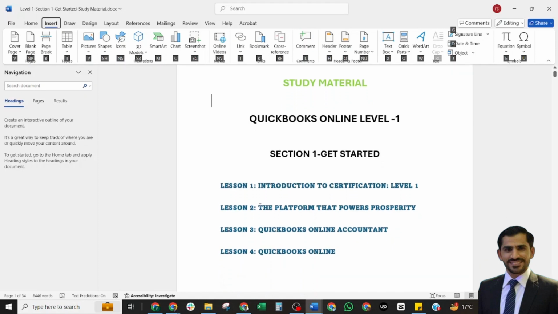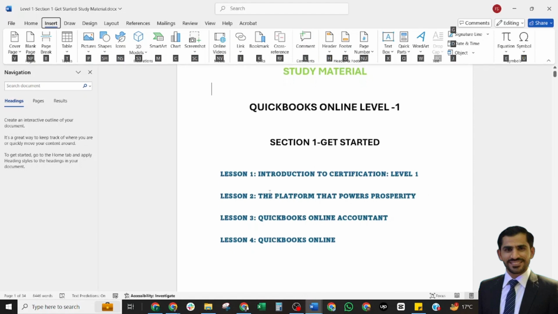There are 4 lessons in our first section, Get Started. The first lesson would contain the information about the introduction to the certification Level 1, and it will give you an overall view of the process workflow of our certification, how it works and what you need to do. And the second lesson will brief us about the platform that powers the prosperity. It will include the functions of QuickBooks that will help in our bookkeeping.